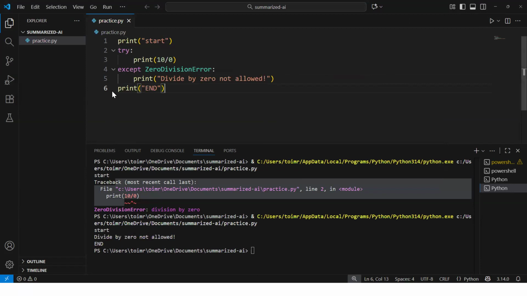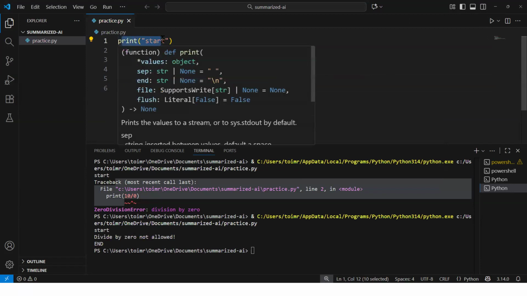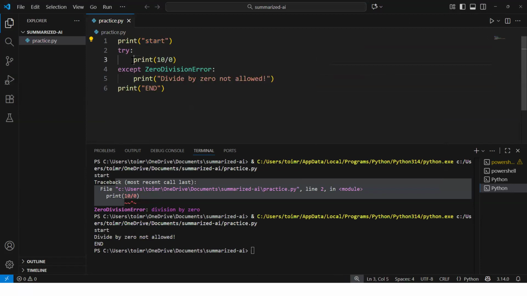Let's see the output. Now, if you see, it printed start and then it threw an error. Then it went into the except block. It printed this particular statement and it printed end also, which means our code ran successfully from start till end. It did not break because of try and except.